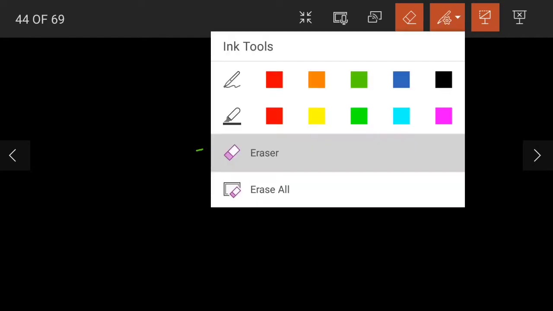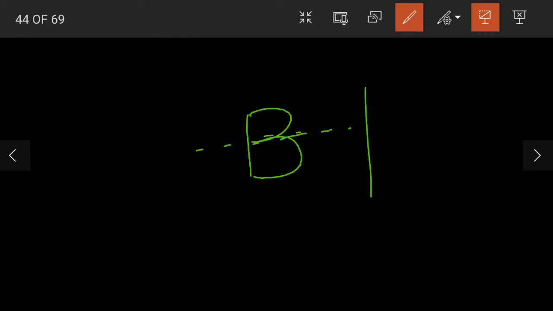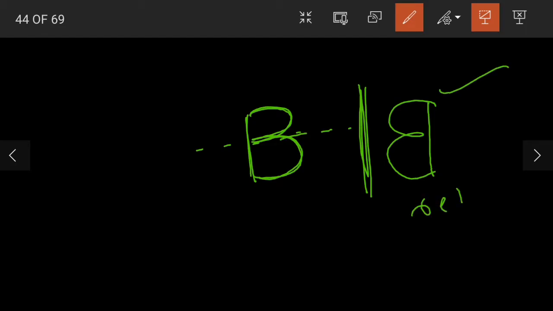Now when it comes to reflection or the mirror image, we have to draw what we see in the mirror. How can we see in the mirror? If you keep the mirror here, you can see that the direction is changed. Here it would be like this, right? It would be like this. Now this is the reflection of our alphabet B, or nothing but the reflected image. Understood children?